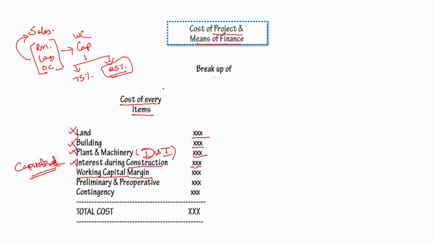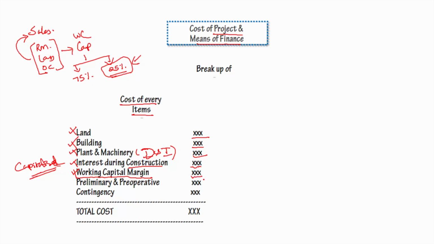Then he is actually not in a position to bring this 25% gap. So this 25% gap, that is working capital margin, can also be considered as part of cost of the project. If that project is going to result in additional working capital or create a new working capital requirement, then that working capital margin can also be loaded as part of cost of the project.